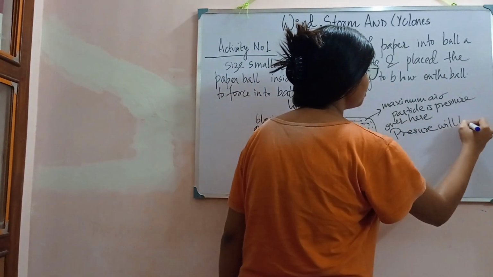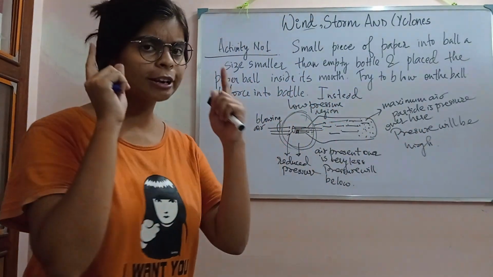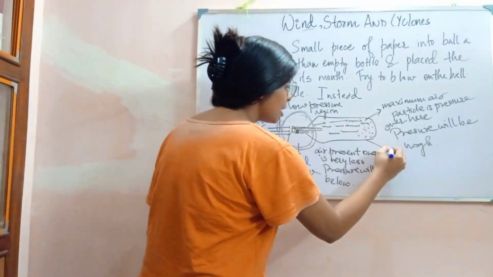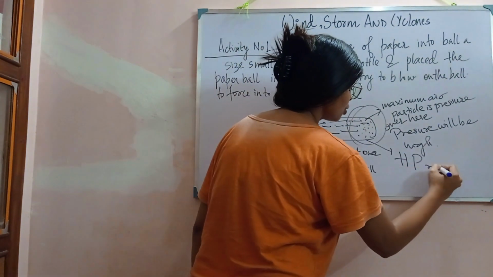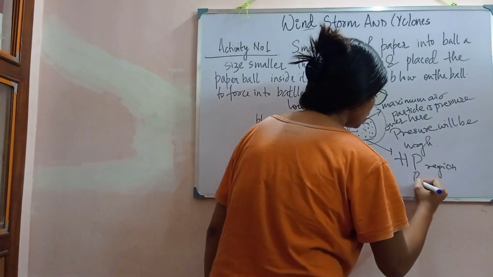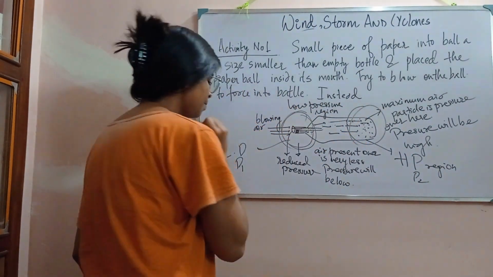So here the region is a high pressure region, that means P2, and here the region is a low pressure region, that means P1.